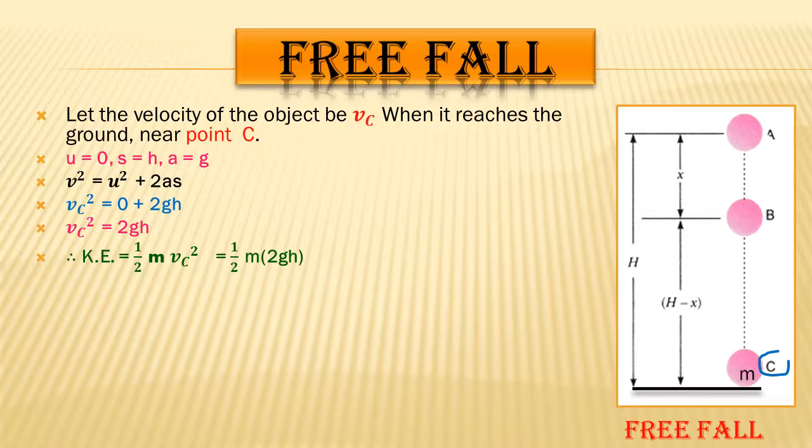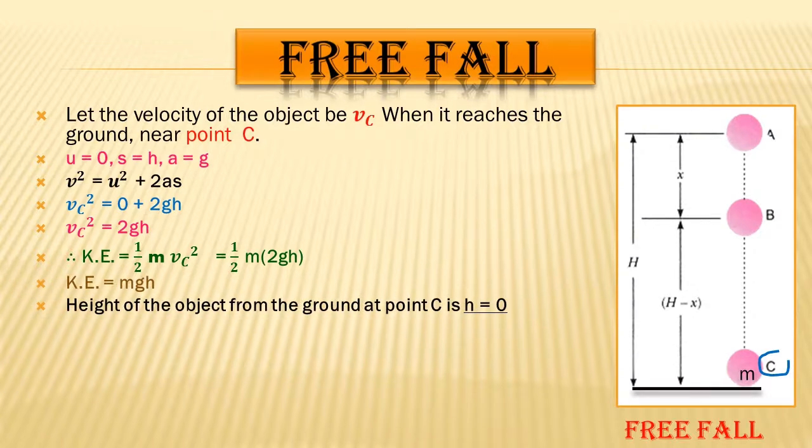So again the same step will be there, kinetic energy is equal to half mvc square, and the value of vc square is 2gh, and 2 and 2 get cancelled, we will get mgh only. And the height of the object from the ground at point C will be 0. Now therefore potential energy will be what? The formula is mgh, and if h is equal to 0, then the whole value becomes 0.